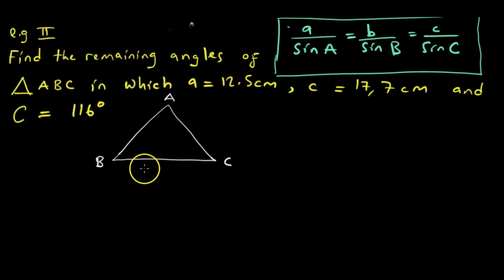We are told that A is equal to 12.5 centimeters. We are told that C is equal to 17.7 centimeters. And angle C is equal to 116 degrees. The question says, find what? Find the remaining angles. This means our question wants us to find this angle A and this angle B.